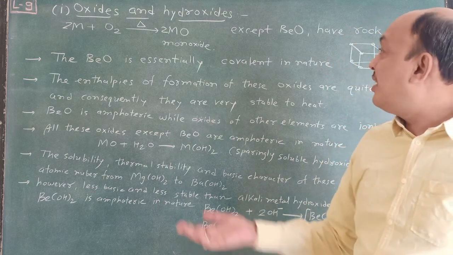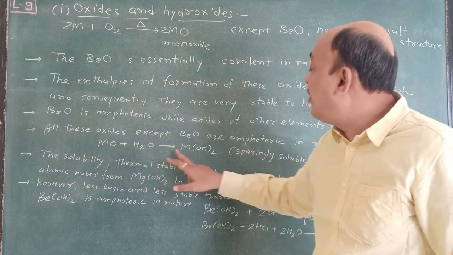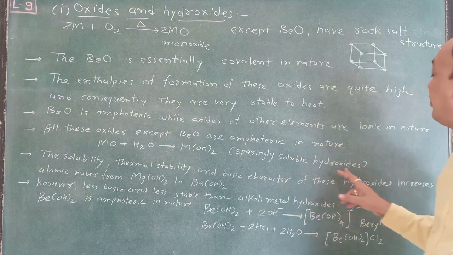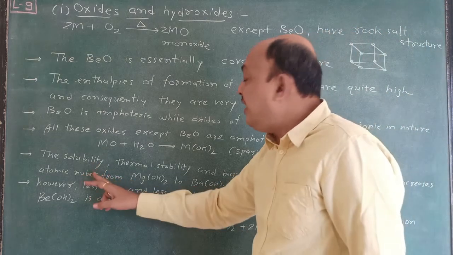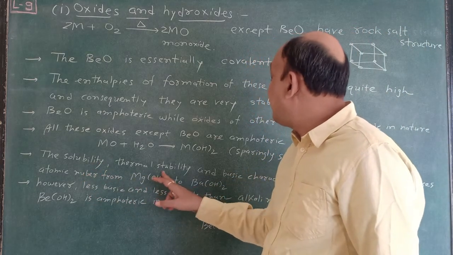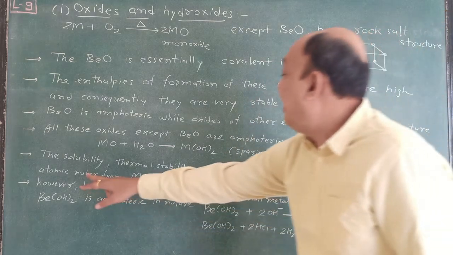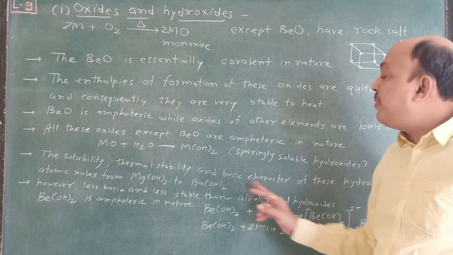Another example: calcium oxide plus water gives Ca(OH)2, which is also called slaked lime, so sparingly soluble hydroxides are obtained. The solubility, thermostability and basic character of these hydroxides increase with atomic number from magnesium hydroxide to barium hydroxide.